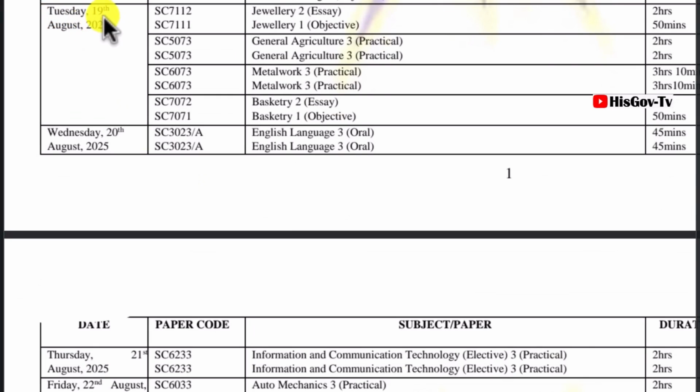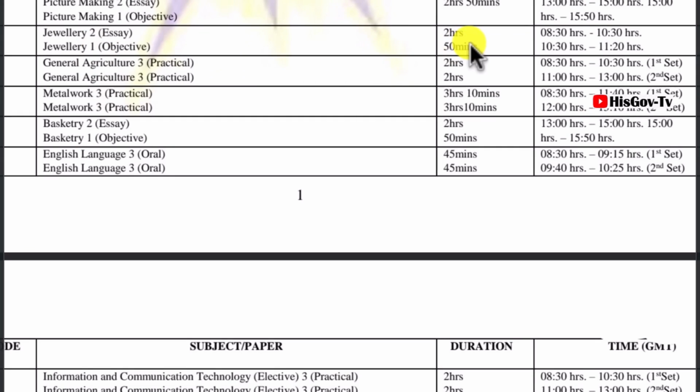Let's come to 19th August 2025. We have jewelry. They will write both essay and objectives. We have general agriculture. They will also write the practicals. Metal work also are practicals. And then we have basketry, also essay and objectives, which will be written on the 19th of August 2025.